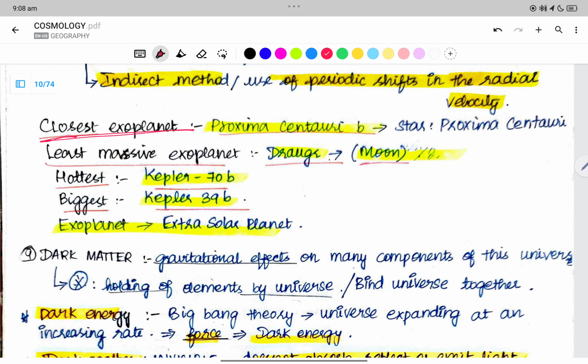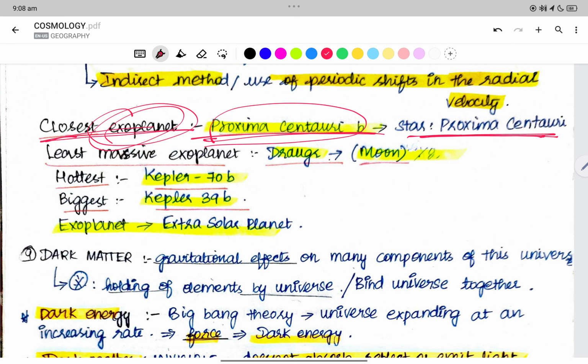The closest star is Proxima Centauri. The star is Proxima Centauri, but the closest exoplanet is Proxima Centauri b. The least massive exoplanet is Draugr.